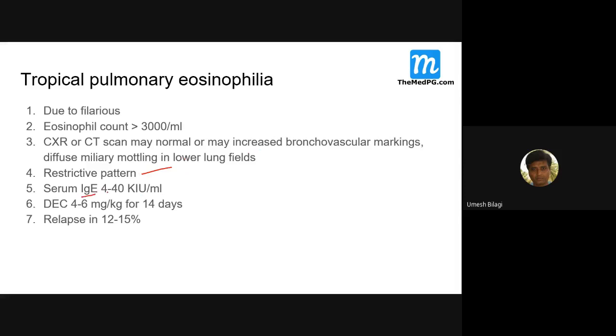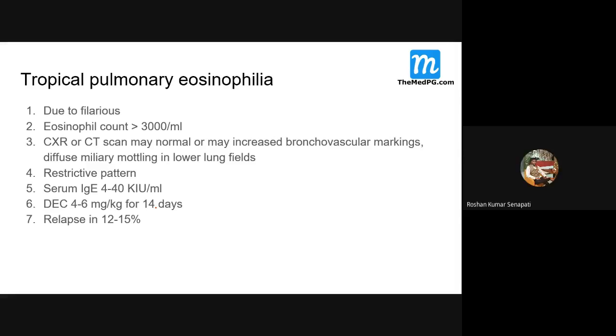IgE levels are increased here. And what does DEC mean? Which drug? Diethylcarbamazine, brand name Hetrazan, an old brand name. Diethylcarbamazine is the drug of choice. You have to give it for 14 days; some people we give it up to 21 days. The dose is 4 to 6 mg per kg body weight. Even after treatment, around 15% of patients can relapse.